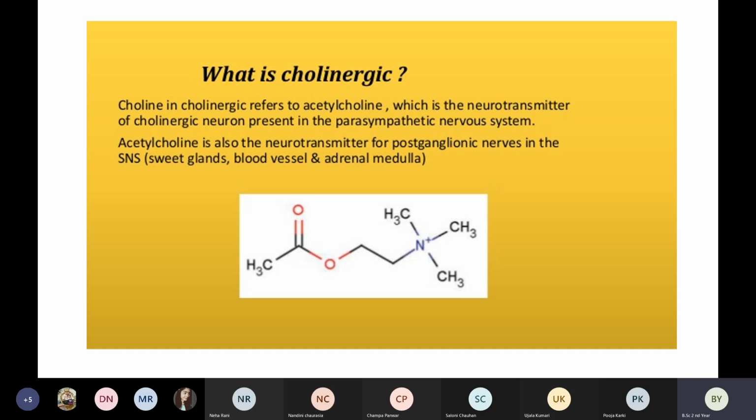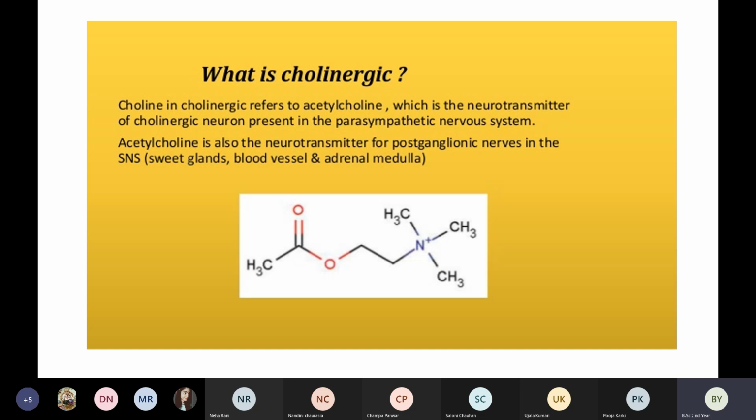So we know that the parasympathetic nervous system is basically responsible for the contraction of the smooth muscles. Our blood vessels dilate. Secretions, whatever secretions coming from our body, are also one of the functions of the parasympathetic nervous system, and also our heart rate, the function of the heart. That also is one of the important functions of the parasympathetic nervous system.